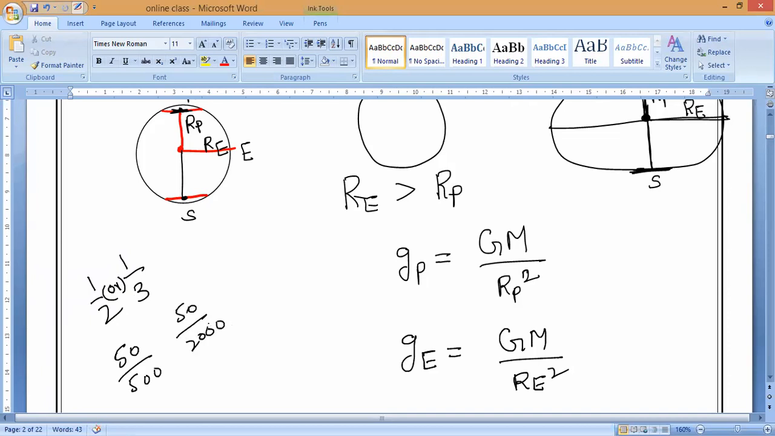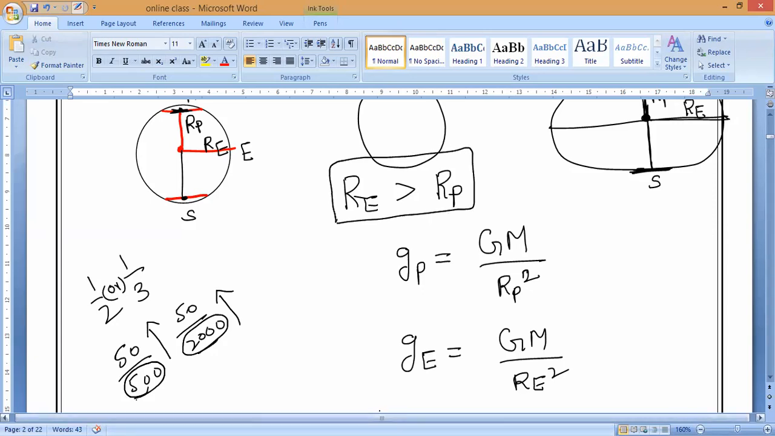Which is bigger? Bigger value? Sir, 50 by 500. So as we know, if the denominator is smaller, then the value is bigger. If the denominator is bigger, then we'll get a smaller value. Is it yes or no, guys? Yes, sir. Same way now, as we know, RE is always greater than RP.